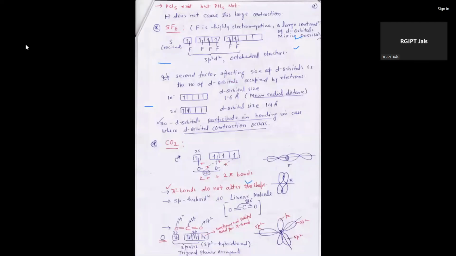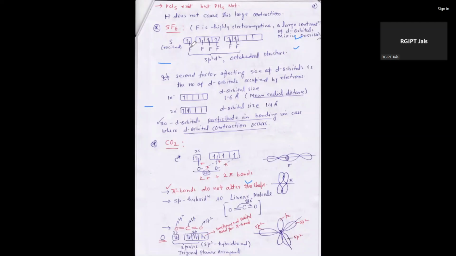Next, if we take an example of SF6, fluorine has higher electronegativity as compared to sulfur. Here the central atom is sulfur, having an electronic configuration of 1s2, 2s2, 2p6, 3s2, 3p4.